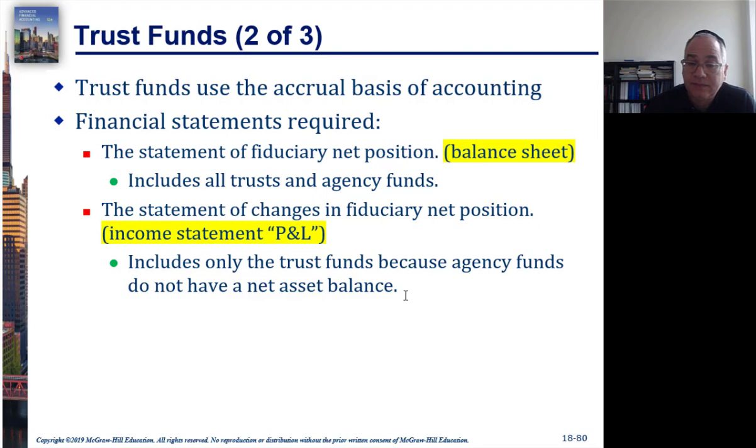The statement of changes in fiduciary net position includes only trust funds, because agency funds are not going to have a net asset balance at all. So they're not supposed to show any income.